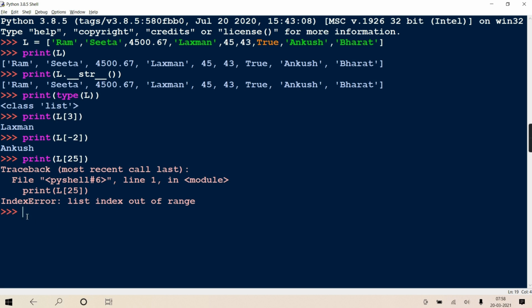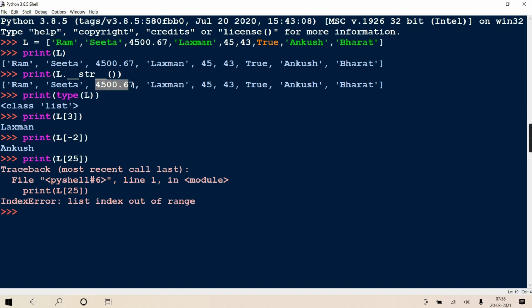See, it generates an IndexError: list index out of range. IndexError is also a class, remember, in Python. And it is throwing an object of that class, indicating this is the problem. When we come to the exception handling chapter, we'll see all these types of exceptions. So IndexError occurred, why? Because you are trying to access beyond the limit. Okay, so hope now you got to know how to access elements from the list.